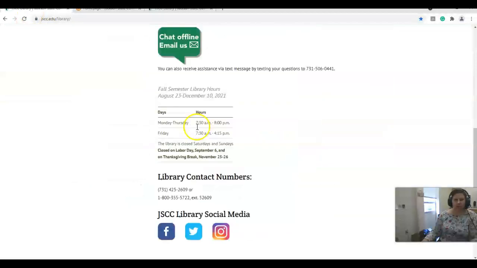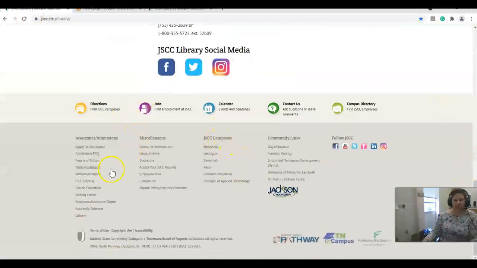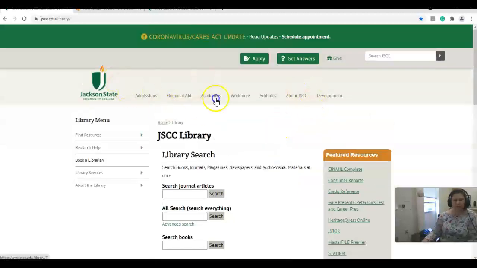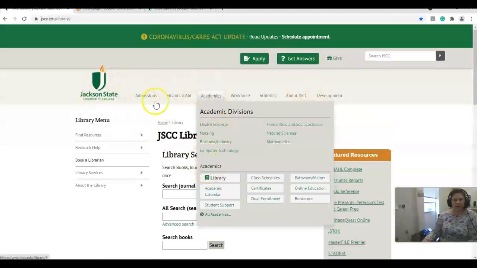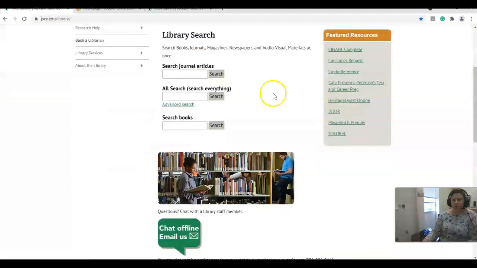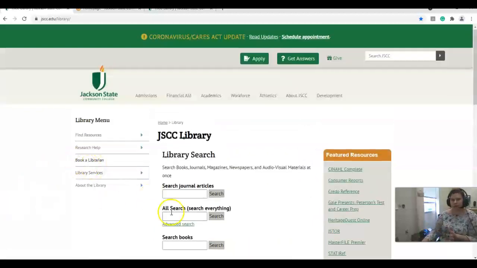We also live at the bottom of every Jackson State page. There's a link for us right down here. You also have a link for the Writing Center. And if you're in academics, and you can access this on any Jackson State page, you can choose library here.